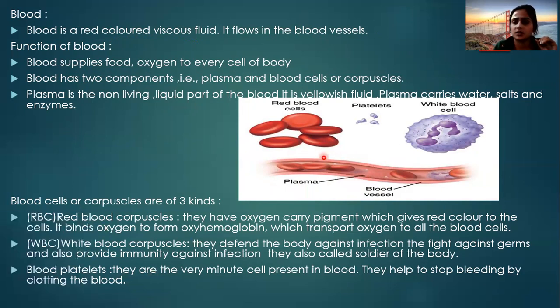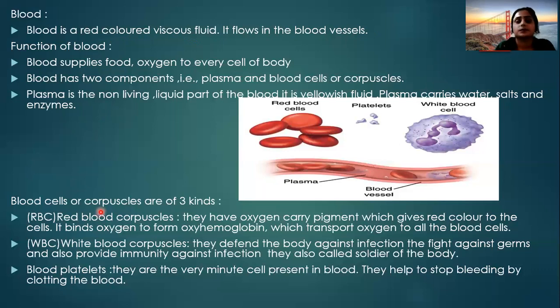See, this is the blood vessels, and blood vessels consist of blood, and in blood, what is that? Blood consists of plasma and the blood cells, right? Plasma, what is plasma? Plasma is a non-living liquid portion of the blood that is yellowish in color, and plasma consists of salt, water, and the enzymes, right?